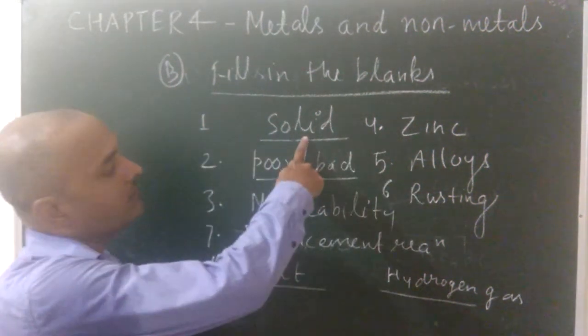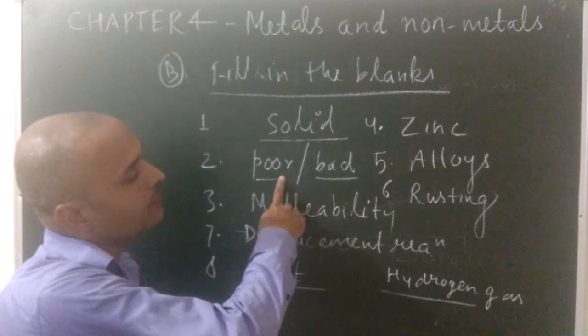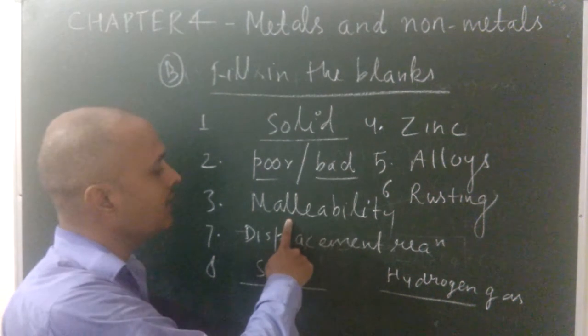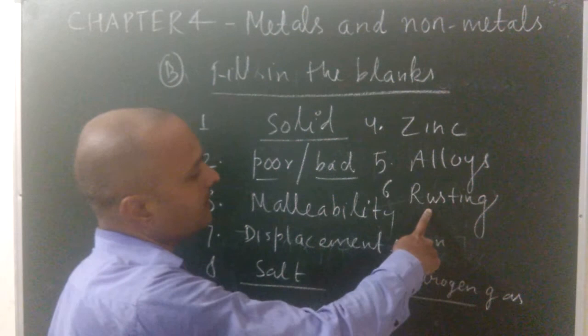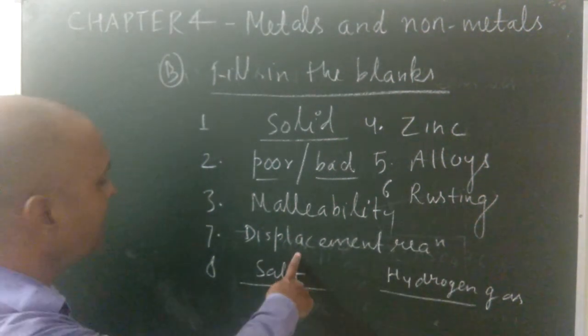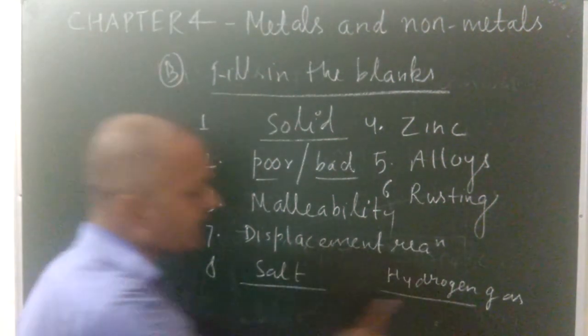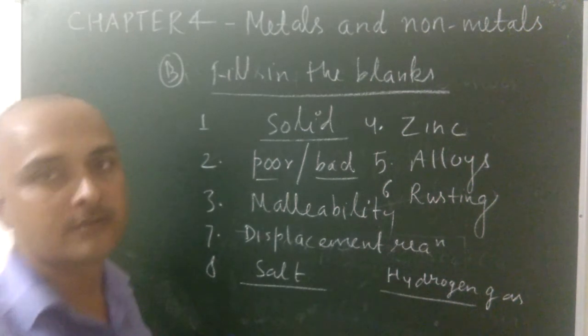So this is the fill in the blanks part. In the first blank we fill solid. Second one poor or bad conductor. Third one malleability. Fourth one zinc. Fifth one alloys. Sixth one rusting. Seventh one displacement reaction. Eighth one salt and hydrogen gas.